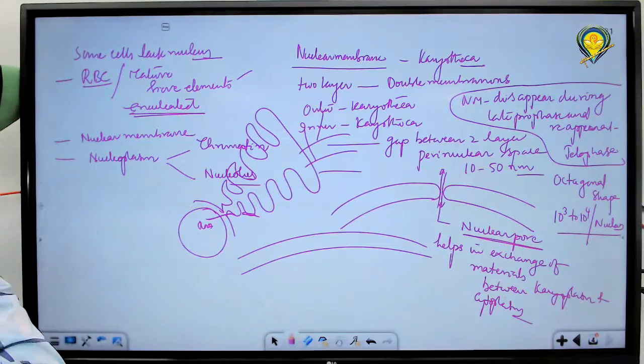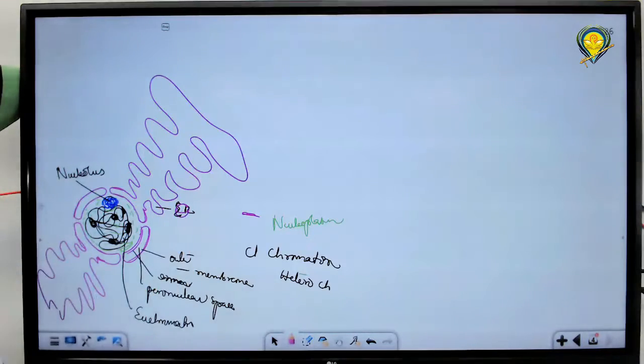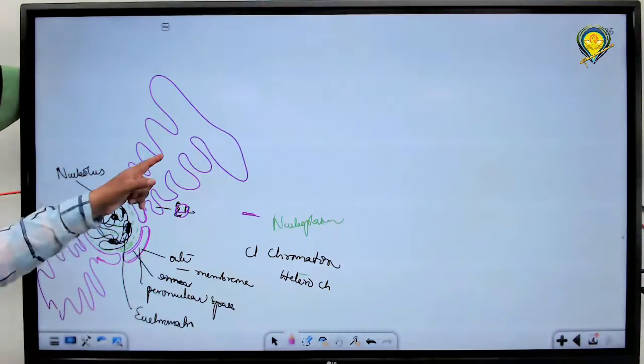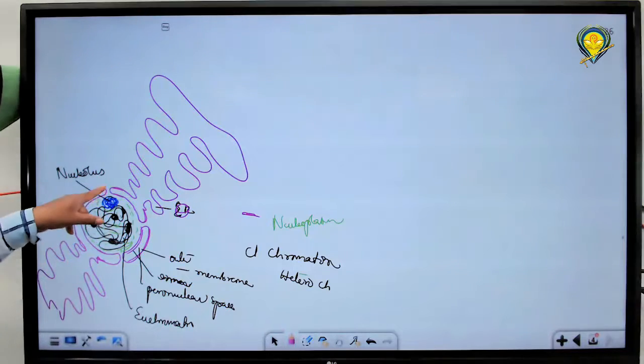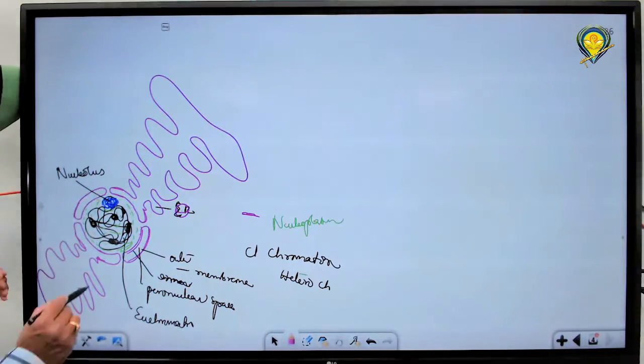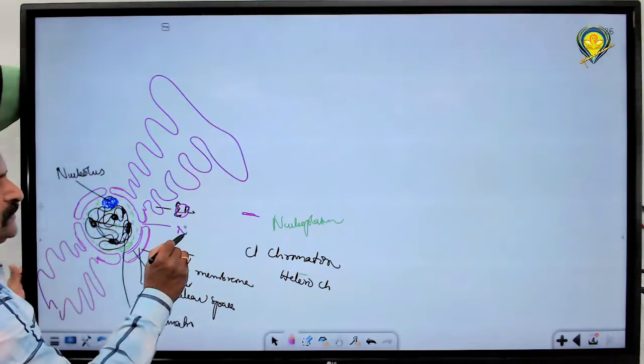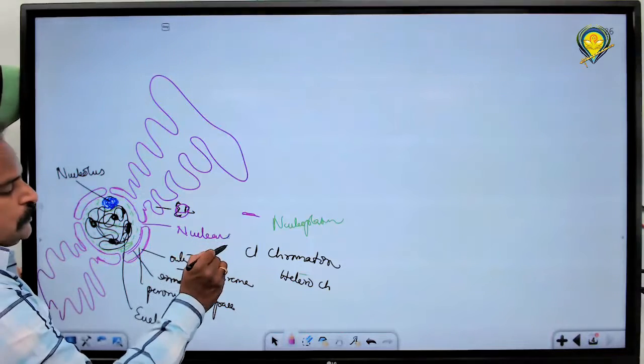When genetic material is surrounded by a nuclear membrane, that is called a true nucleus. So when you see the structure of the nucleus, the outer membrane extends in the form of endoplasmic reticulum, and the inner membrane is normal, and there is a gap between the two membranes where they fuse together, and that is called a nuclear pore.